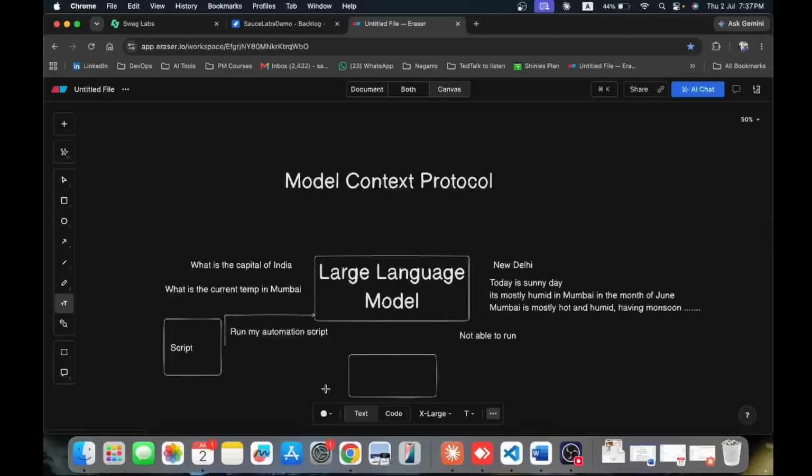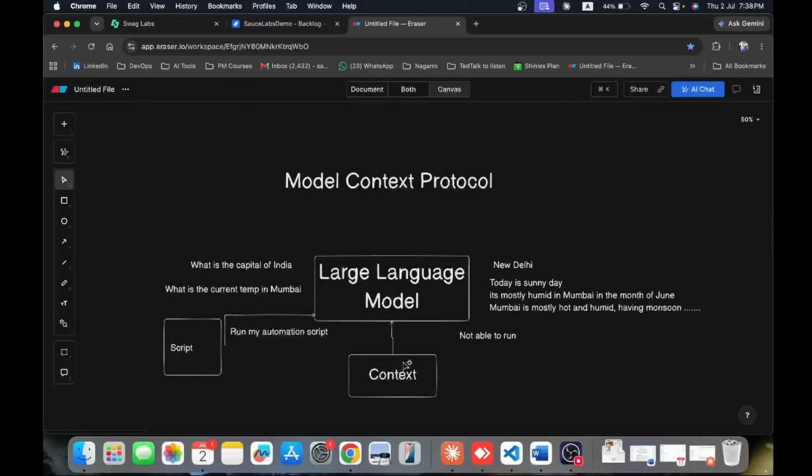We need to provide some context to my LLM, context about any external tool, context about any kind of application, so that the LLM model can perform in an efficient way, or it can answer the right questions, or it can perform the required task. So this context is required by the LLM model.